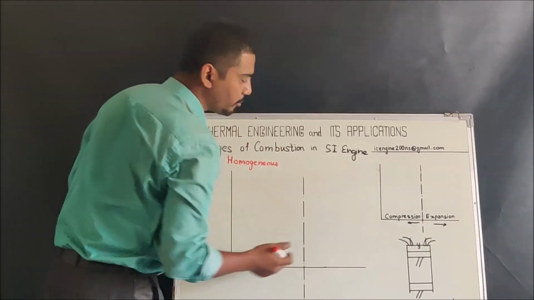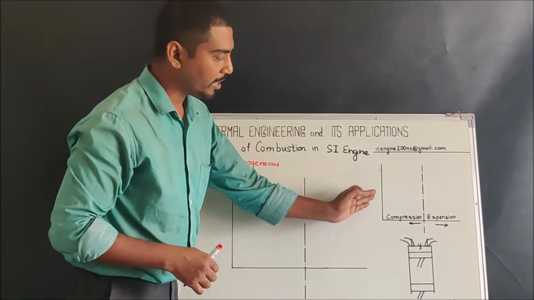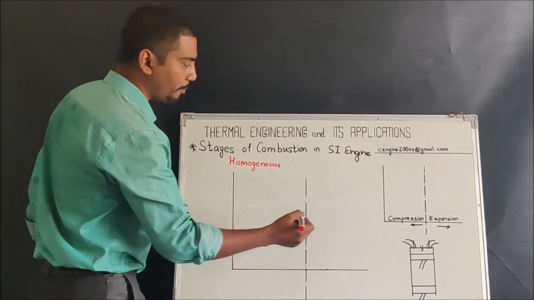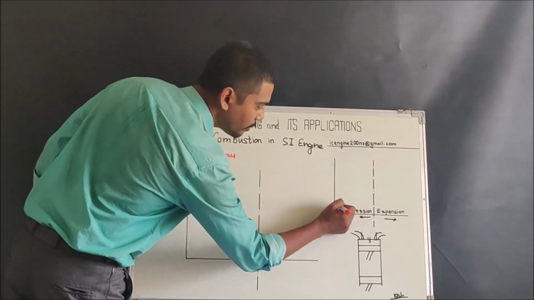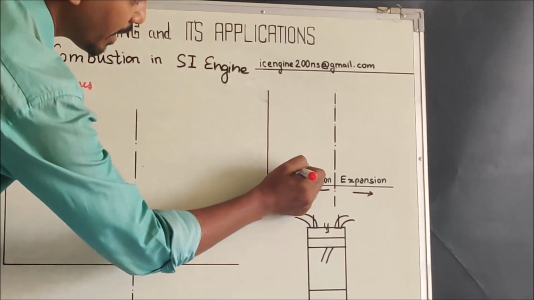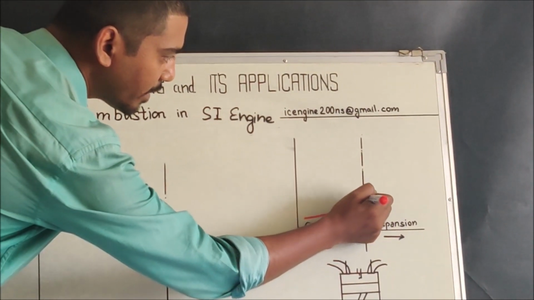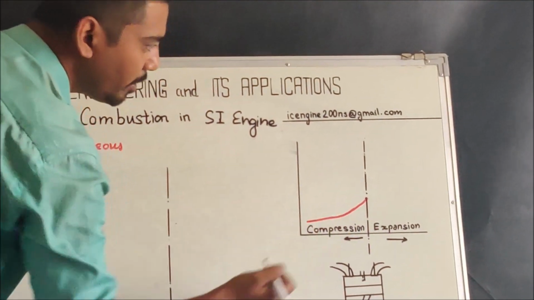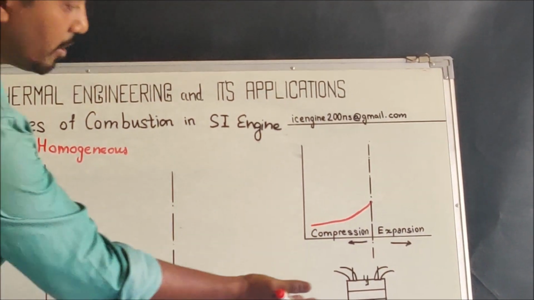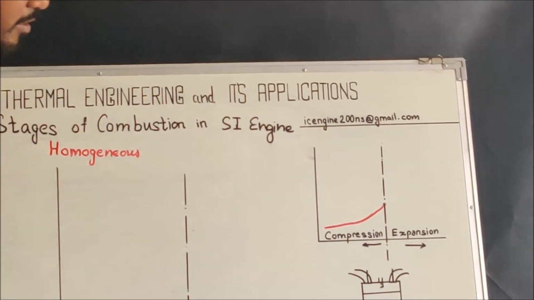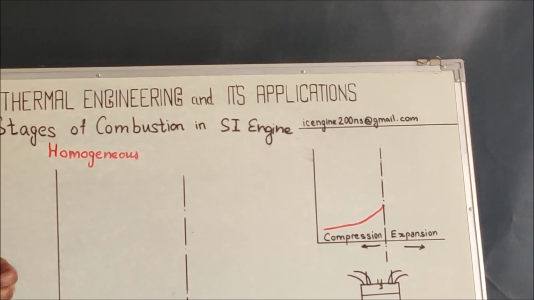Now before going to the actual one, let us study the theoretical aspect. In the compression stroke, whatever air fuel mixture is taken inside the combustion chamber or into the cylinder is compressed up to the point where the piston reaches the topmost position of the cylinder, or top dead center.